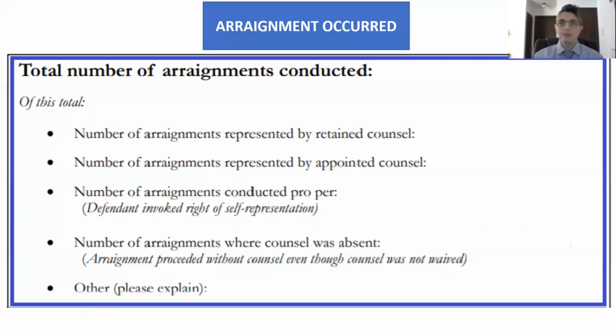So let's say that the number of total arraignments conducted was 200. Of this 200, 28 arraignments were conducted by retained counsel. 156 were conducted by appointed counsel. Note that this refers to any indigent defense attorney. In 16 arraignments, the defendant invoked the right of self-representation. 0 arraignments took place where counsel was absent, and there were no additional categories of note. These subcategories add up to the total 200.